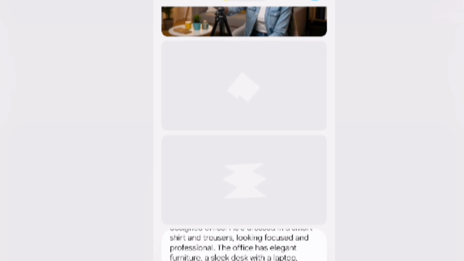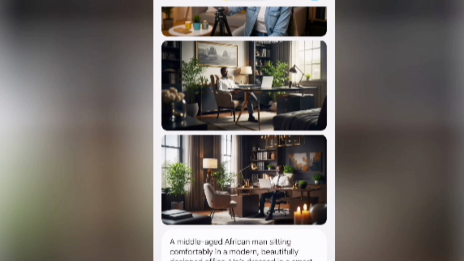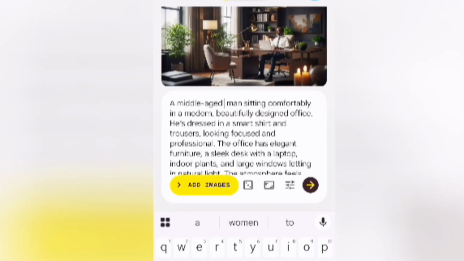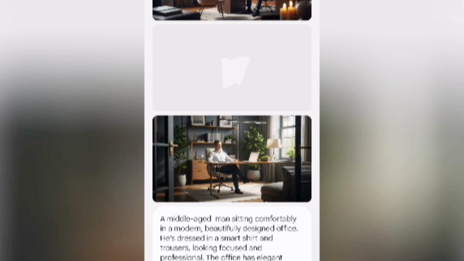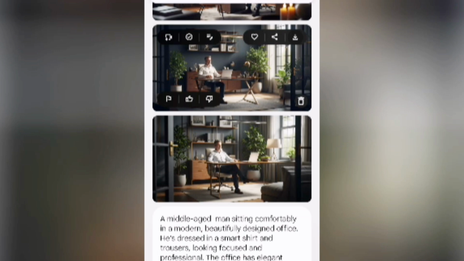Just paste the prompt and click on that arrow button to generate. I need the video of an African man. Actually, I don't want an African man, I just want a man. I want to remove African from it and generate again. And this is okay. Any one that you like, just press on the image and press the download arrow button to download it to your device.